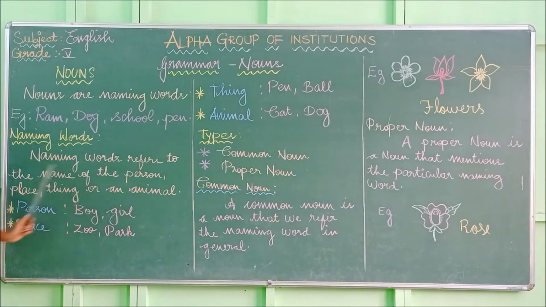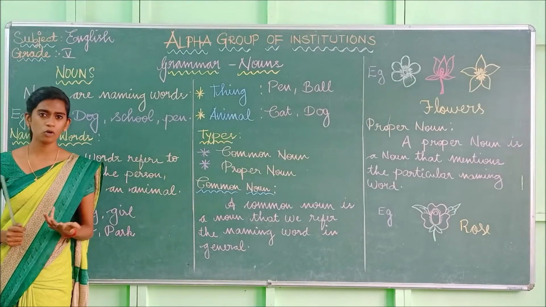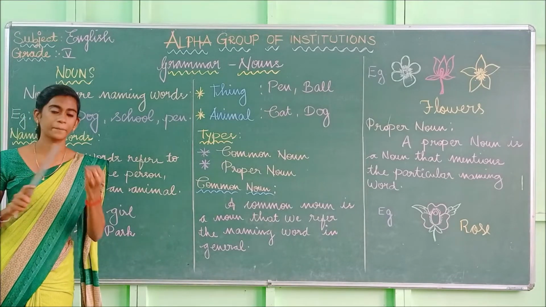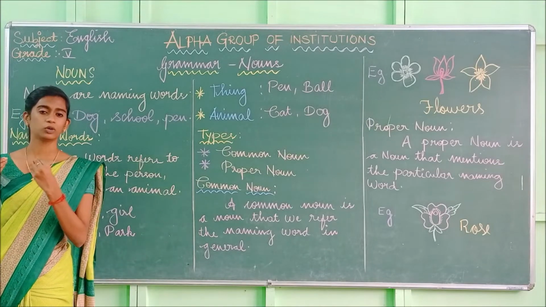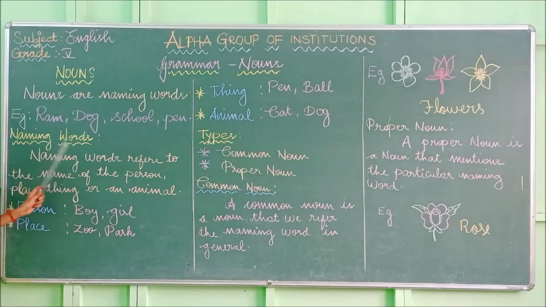Naming words refers to the name of the person, place, thing or an animal. Okay. So naming words is nothing but it refers to the name. Of whom? Yes, it refers to the name of the person, place, thing or an animal. So if we refer to the name of those things, that is called as the naming words.